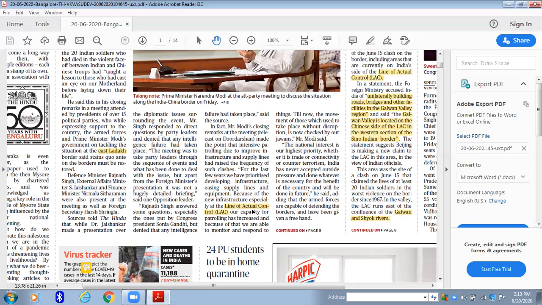In this case, it is line of actual control. So just Google what is line of actual control and see which Indian states share border along it, or which rivers in India pass through the line of actual control. These are the aspects one should look out for. The rest of the article, like national interest is our higher priority, are general statements which are not with specific reference to your prelims or mains. So just neglect that.